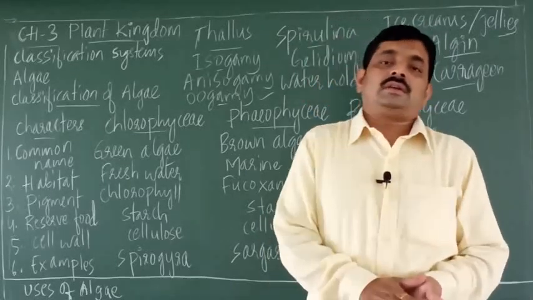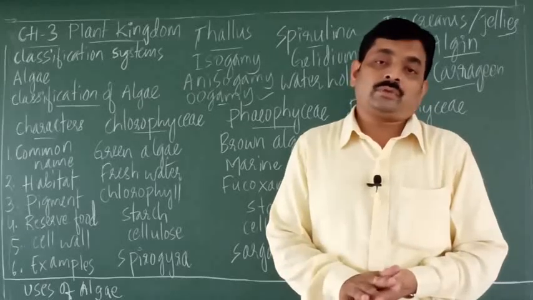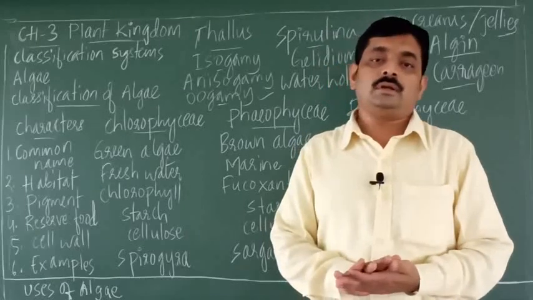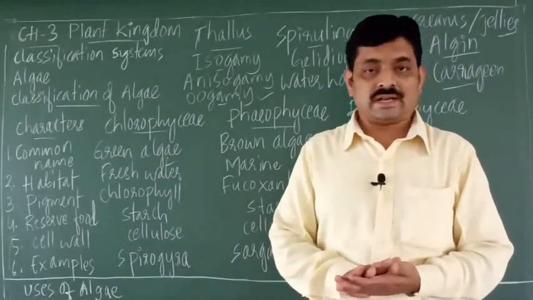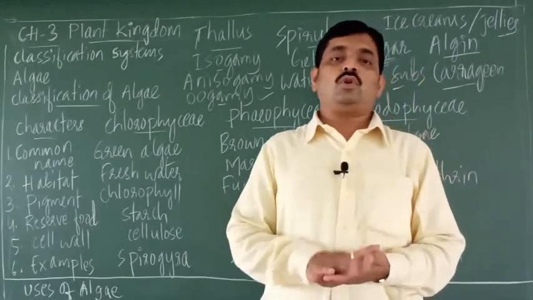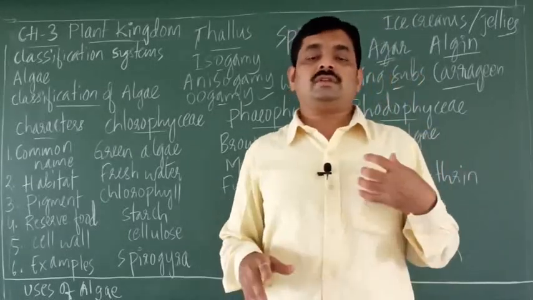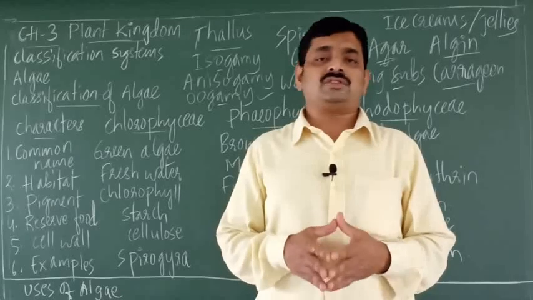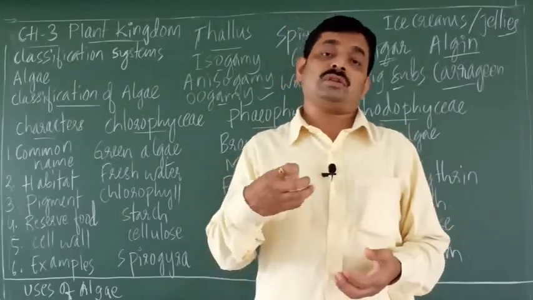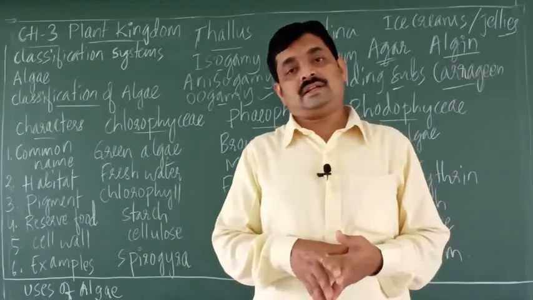Then there is cytotaxonomy. Here the word cyto comes from cytology, and cytology means study of cells. So cytotaxonomy means classification based on the cytological information, or the information of cells, right?